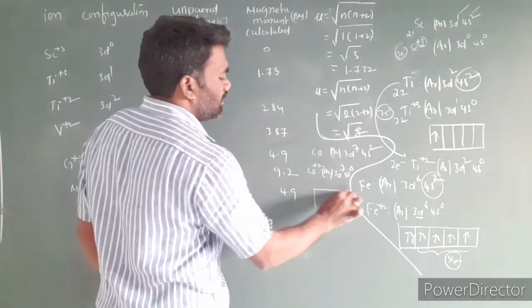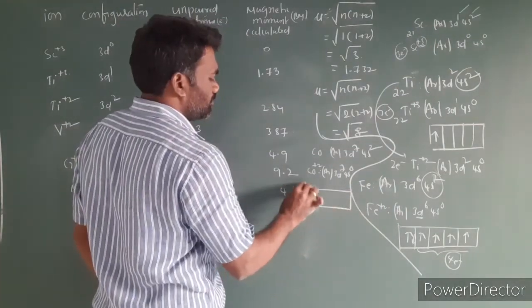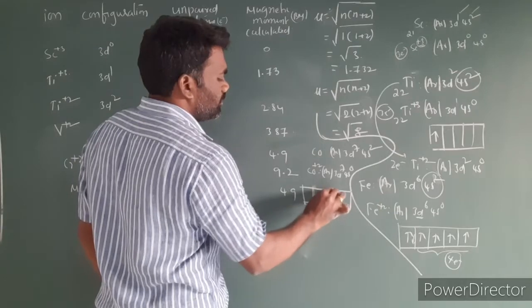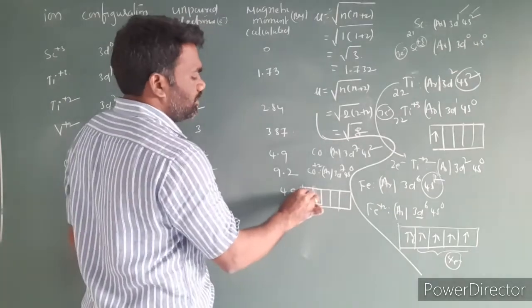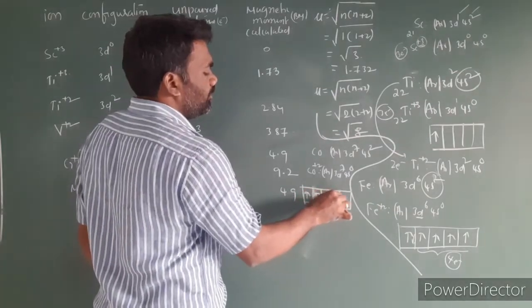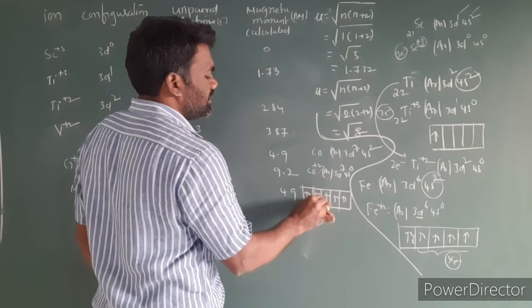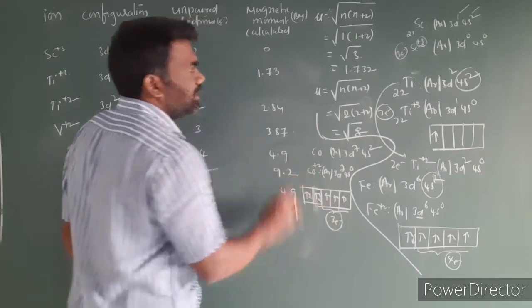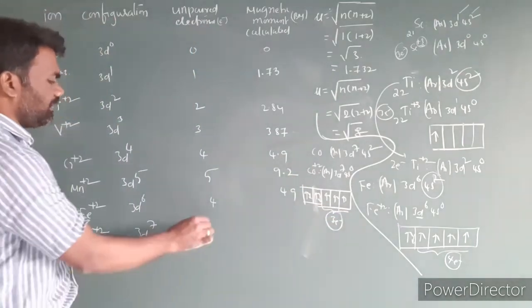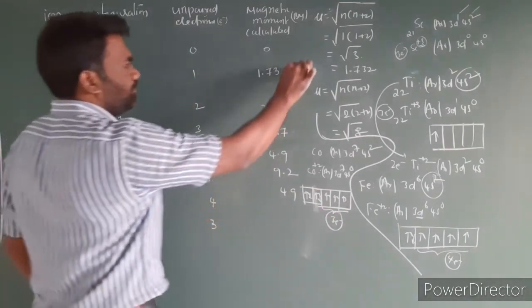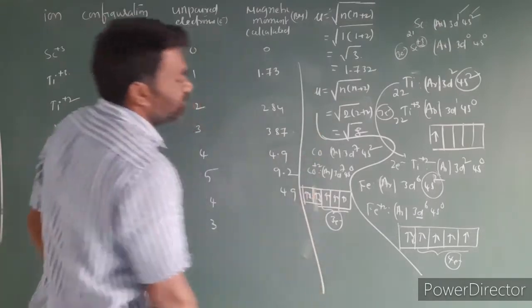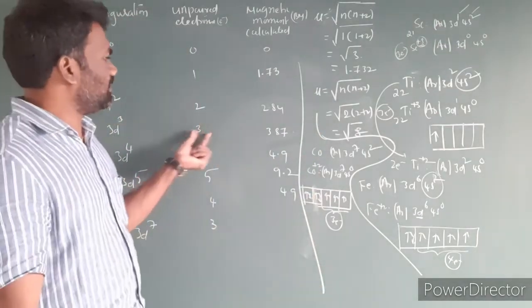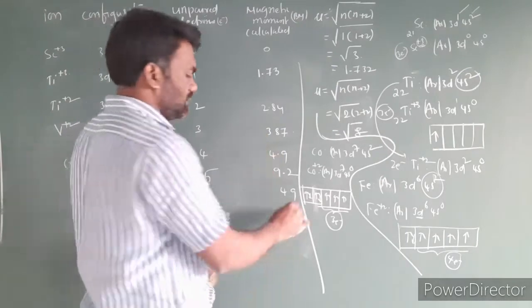Then I'm writing the d orbitals: 1, 2, 3, 4 and 5, then 6 and 7. Look at this. How many unpaired electrons are there? 3 unpaired electrons are present. The number of unpaired electrons is equal to 3, so what is the magnetic moment? 3.87, isn't it?